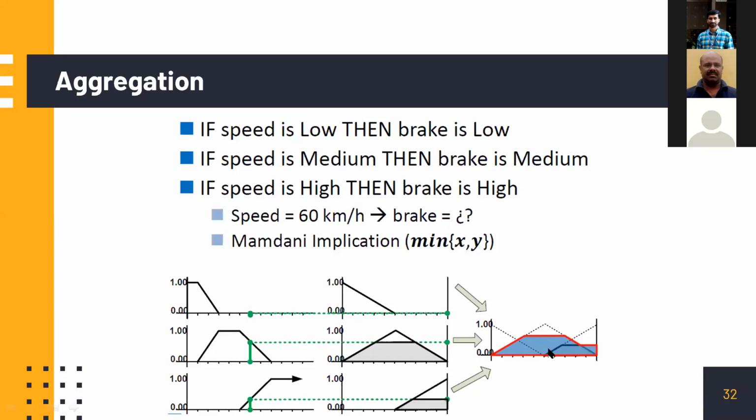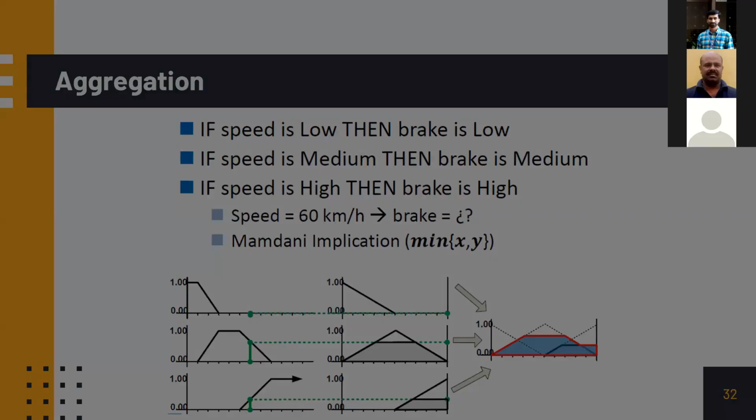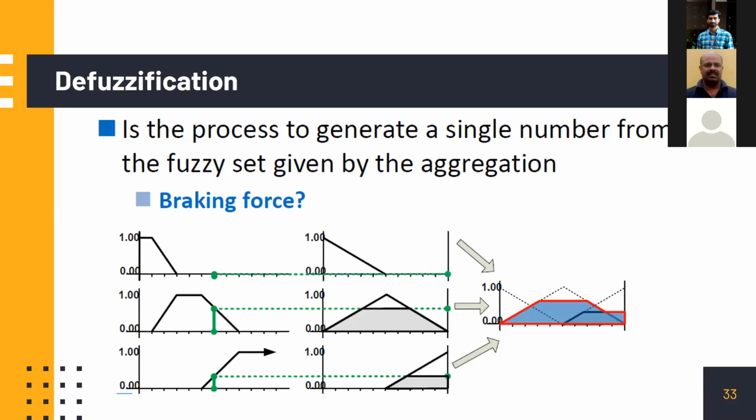We can make use of MATLAB computation for all this. Defuzzification, one clear-cut approach is center of area. You consider this as an entire area. You somehow mathematically locate the center of that area and draw a straight line and see what is the percentage of the area that we can apply. That is one solution. So many defuzzifications are there. Center of area, first maximum. If you meet with the first maximum, then apply the brake. Second maximum or last minimum or something like that. How many defuzzification approaches are there? So what should be the amount of brake I should apply?